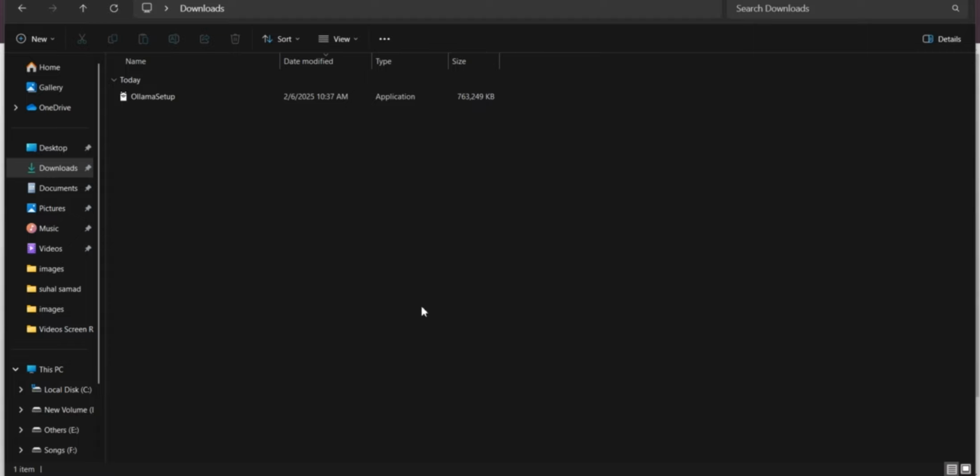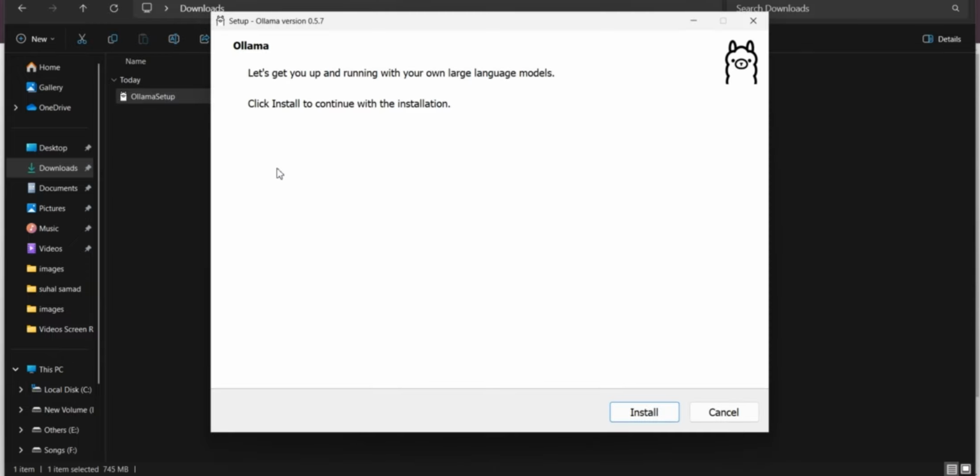Okay, after downloading Ollama in your local, you will see the Ollama setup file has been downloaded. Then just double click on it, and it will ask you to click on the install button. I have already installed Ollama in my local, so I don't want to install it again. You just click on the install button, and it will be automatically installed in your local.